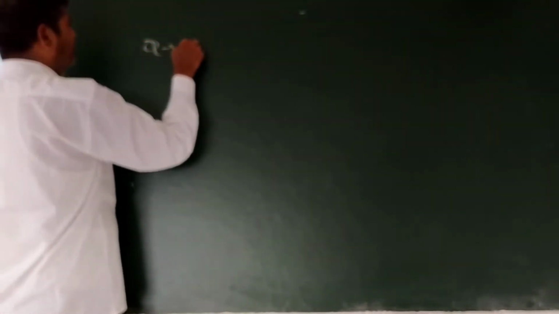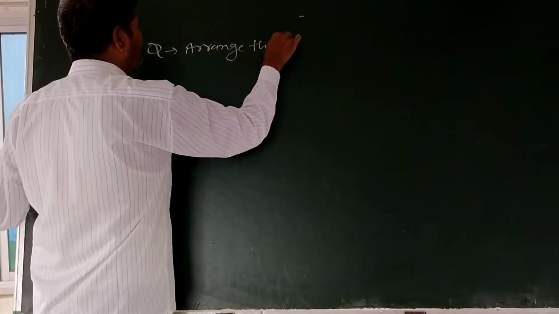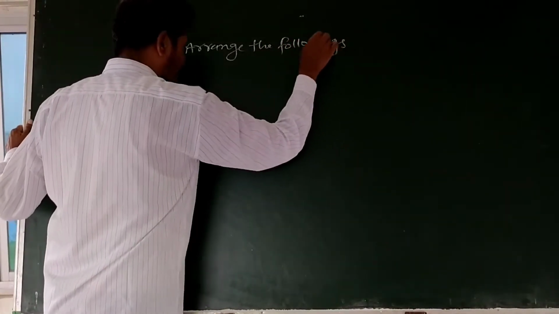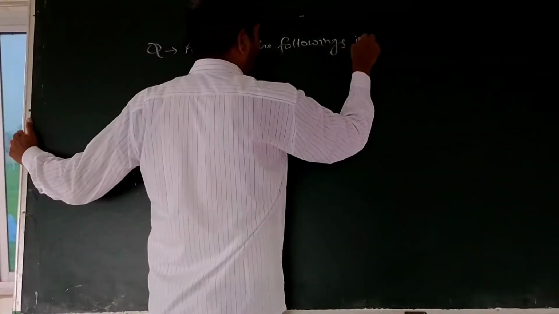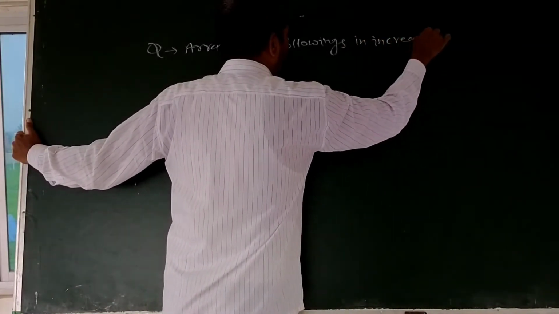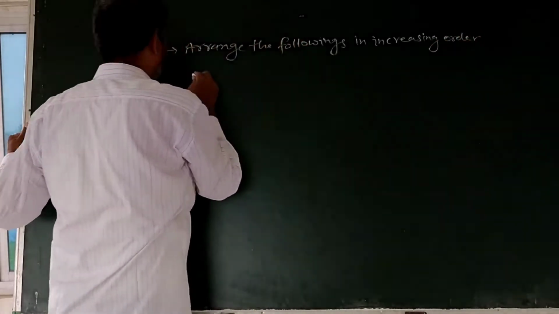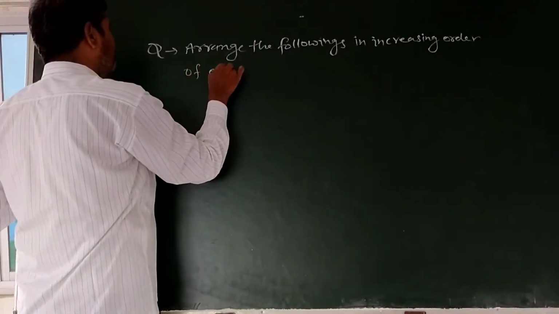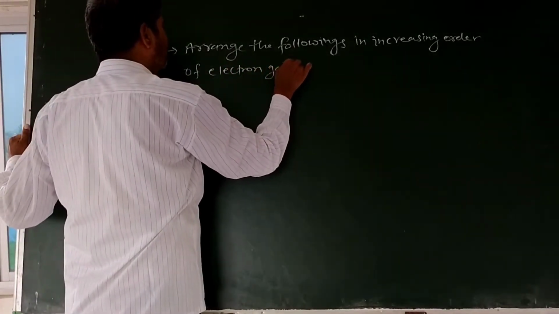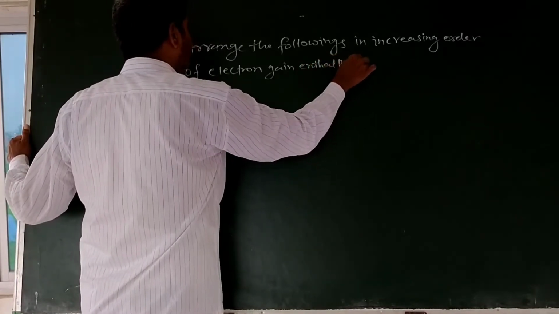Question: arrange the following in increasing order of electron gain enthalpy.